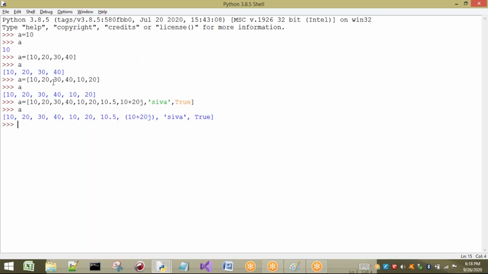See, if I print a, all the data can be stored here. Any type of data can be stored. This is int type, this is float type, this is complex, string type, and boolean type. So by this example you can observe that heterogeneous values can be stored in our list.